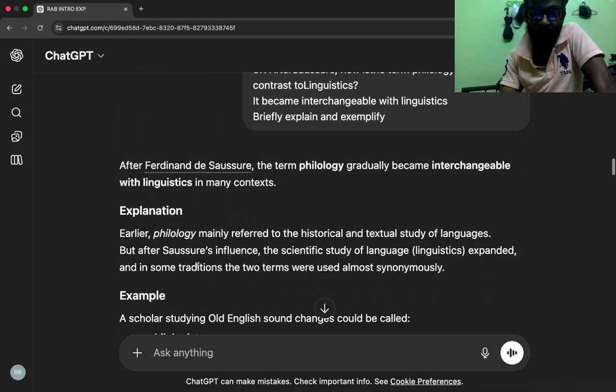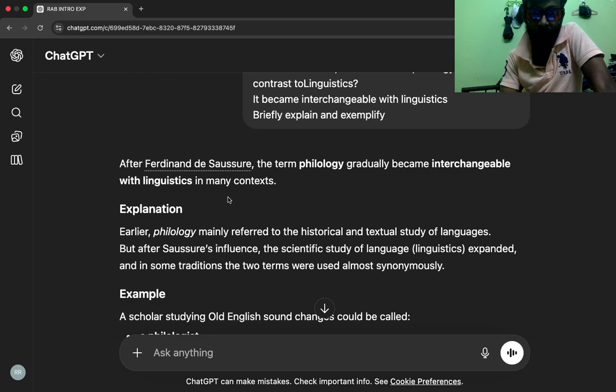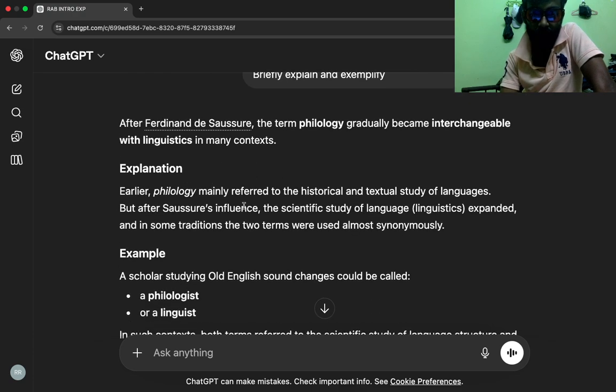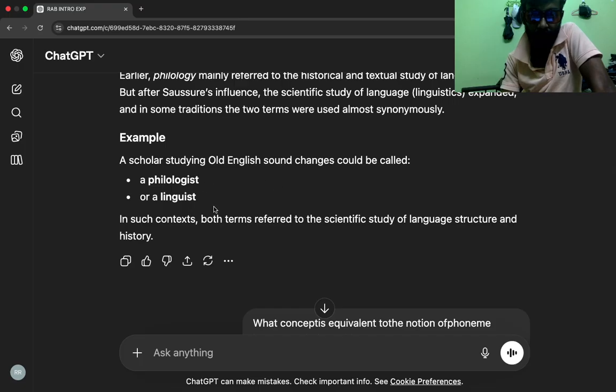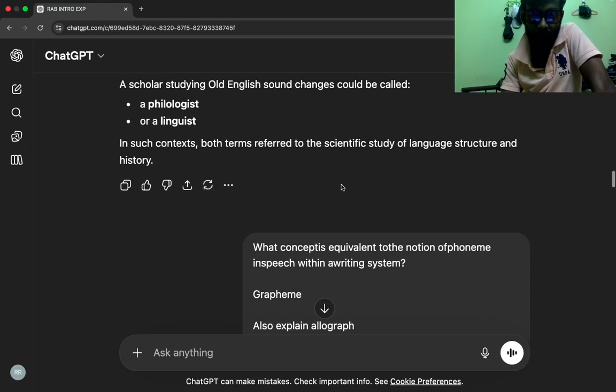After Ferdinand de Saussure, the term philology gradually became interchangeable with linguistics in many contexts. Explanation: earlier, philology mainly referred to the historical and textual study of languages, but after Saussure's influence, the scientific study of language, linguistics, expanded, and in some traditions the two terms were used almost synonymously. Example: a scholar studying Old English sound changes could be called a philologist or a linguist. In such contexts, both terms refer to the scientific study of language structure and history.